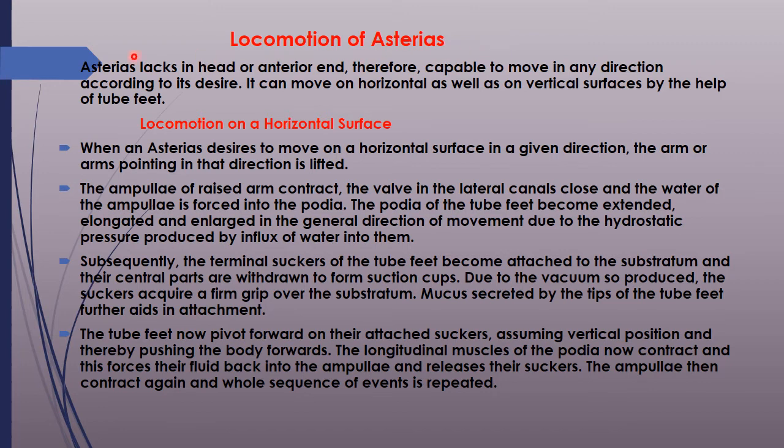Locomotion of Asterias. Asterias lacks a head or anterior end, therefore it has the capability to move in any direction according to its desire. So it can move on horizontal surfaces as well as on vertical surfaces with the help of the tube feet. So the tube feet are the chief locomotory organs in starfish. How does it show locomotion on a horizontal surface?